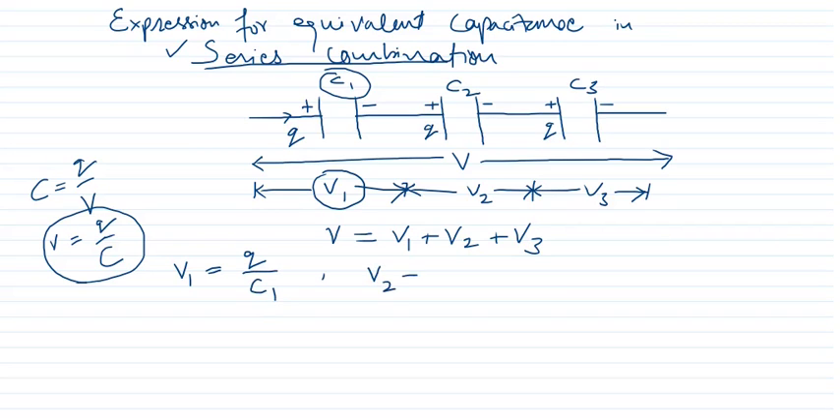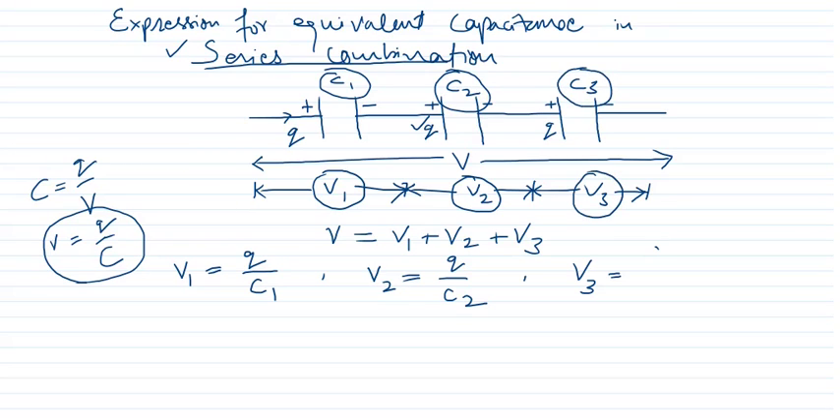Similarly, for the second capacitor C2, potential is V2, Q is same, so therefore it will become Q upon C2. Similarly for third capacitor, capacitance is C3, potential is V3, therefore V3 will become Q upon C3. Clear?